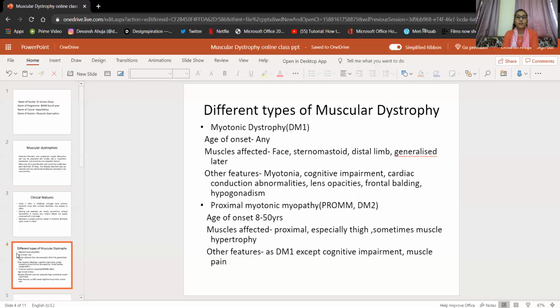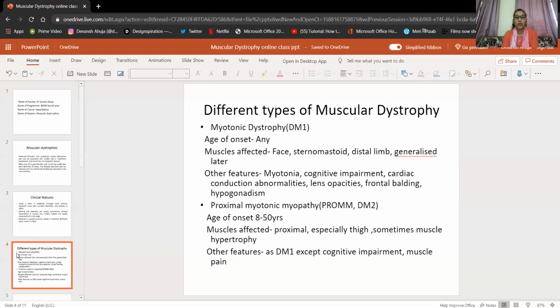The next muscular dystrophy is proximal myotonic myopathy. It is also called PROMM, and this is also called DM2. So myotonic dystrophy is DM1, and proximal myotonic myopathy is DM2. If we see the age of onset, it is from 8 years to 50 years, and it involves weakness of proximal muscles, especially thigh muscles, and sometimes there is muscle hypertrophy also.